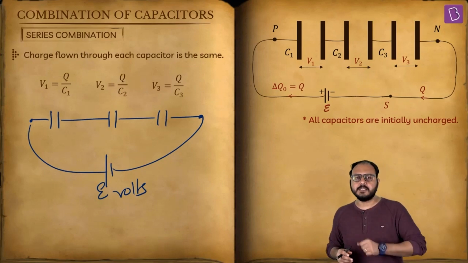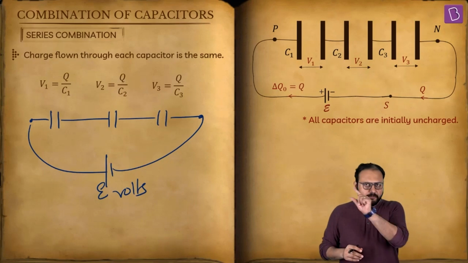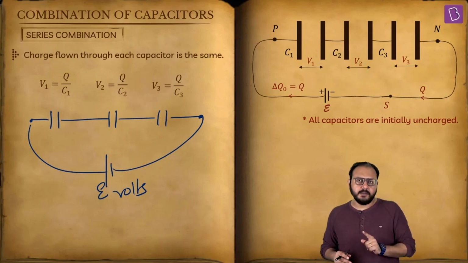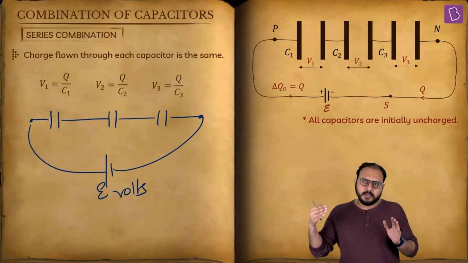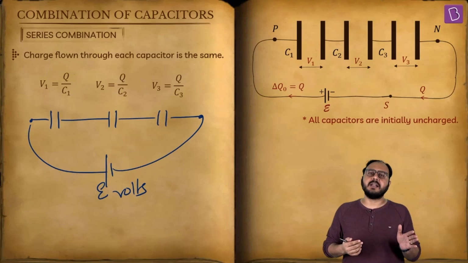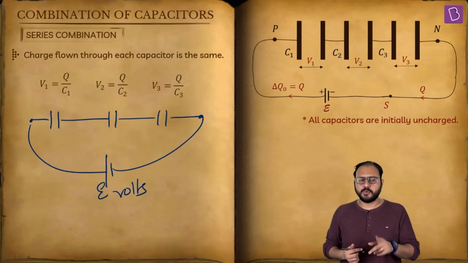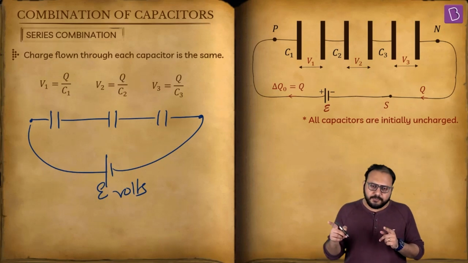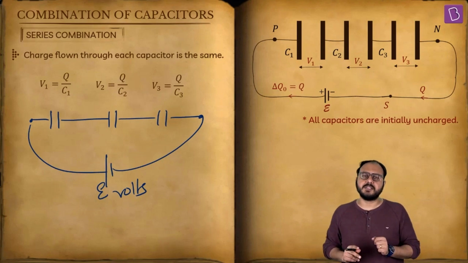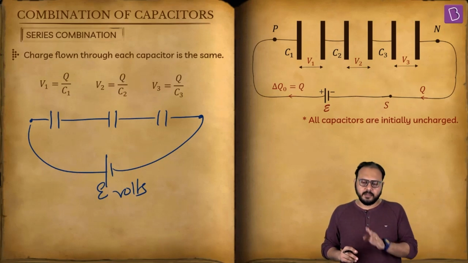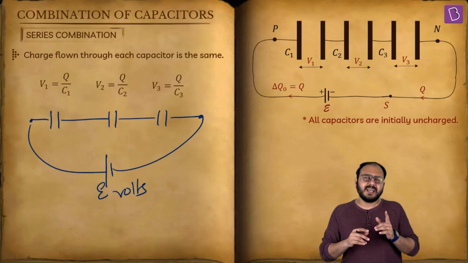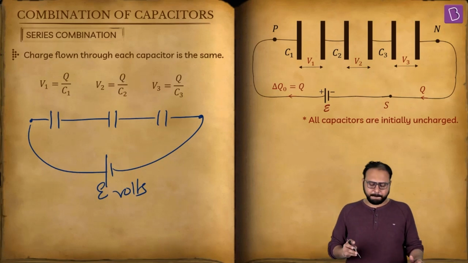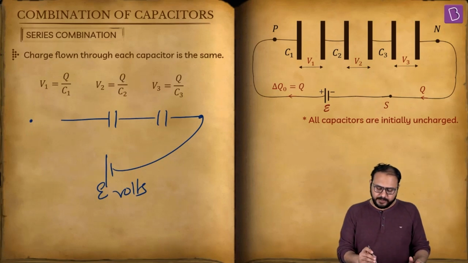So, in series, point number 1, visually, they are in one line. What does that mean? Current entering one is the current exiting another. But that's visually. Point number 2: the charge flowing through each capacitor is the same in series. Point number 3: voltage distributes itself across the combination. Is there a criterion for distribution? You tell me.